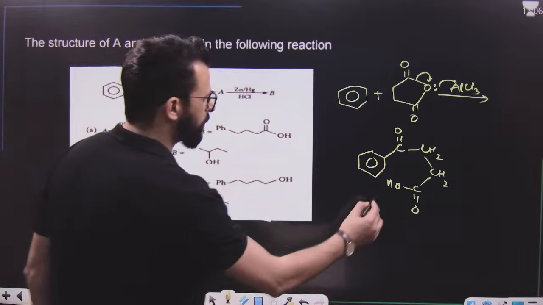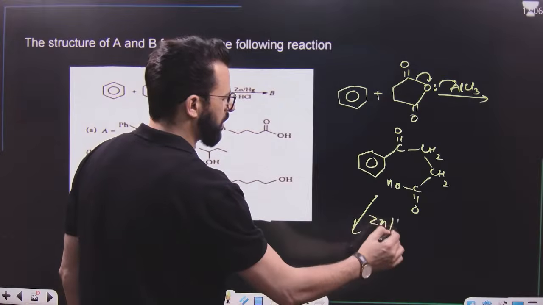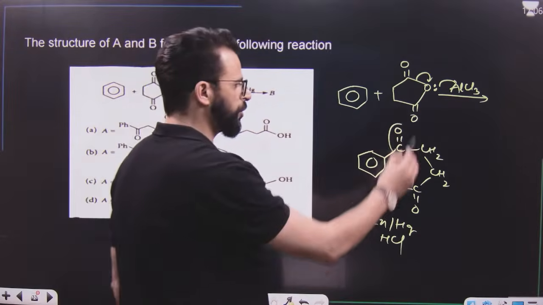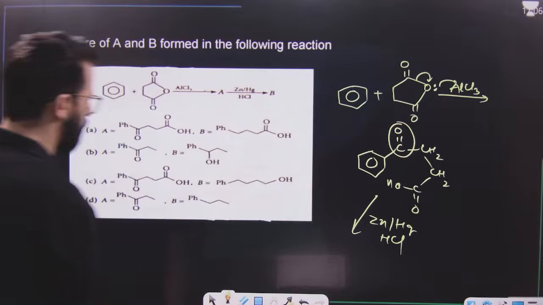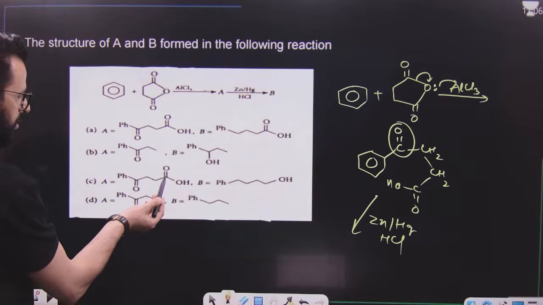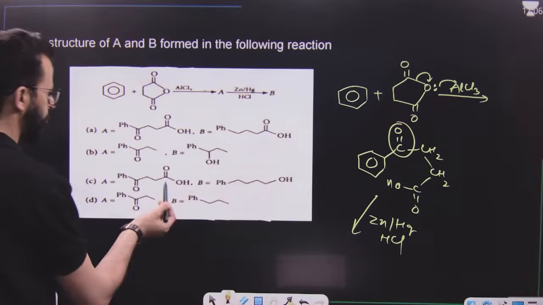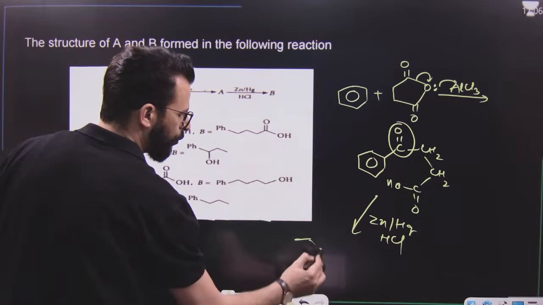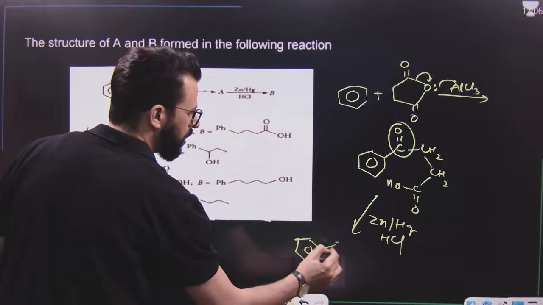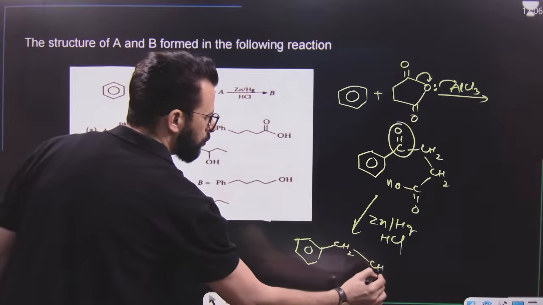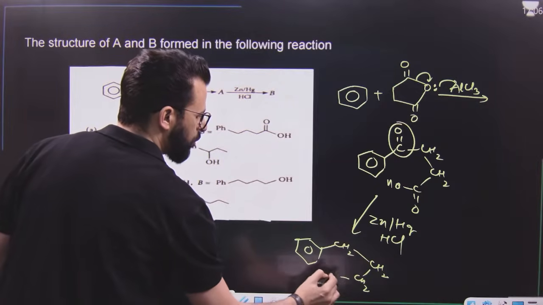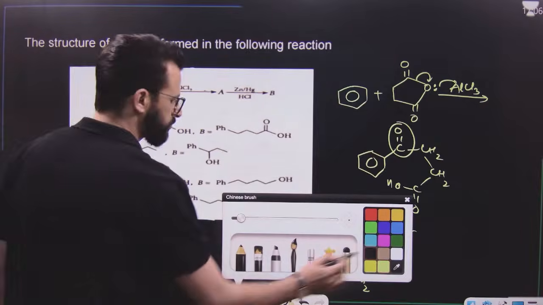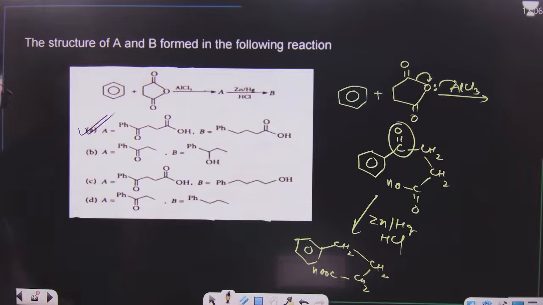But this on treatment with zinc amalgam HCl, that means Clemmensen reduction, converts this ketone into CH2. Has COOH changed as well? No, this is not the answer. COOH remains as such, but only C double bond O will be changed. That means this is B. It will become CH2, CH2, CH2, and then COOH remains as such. That means it is option number 1.